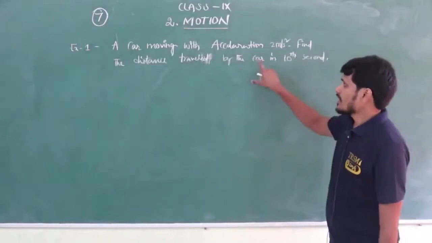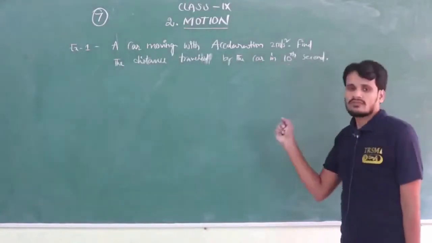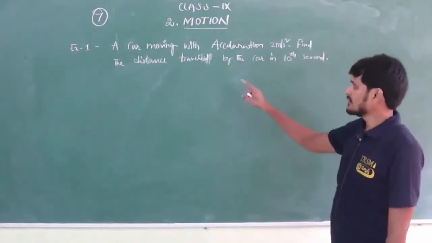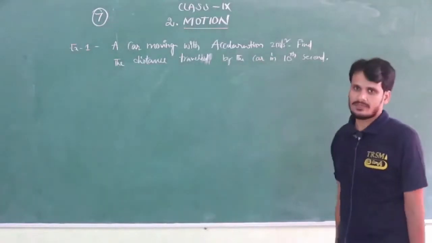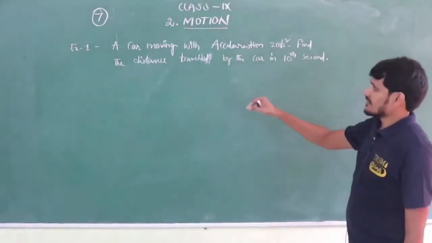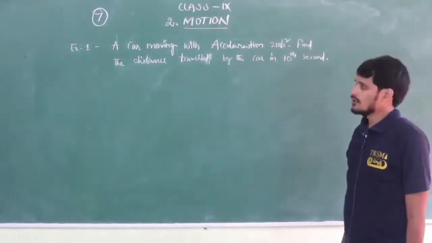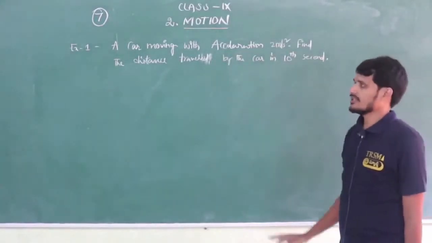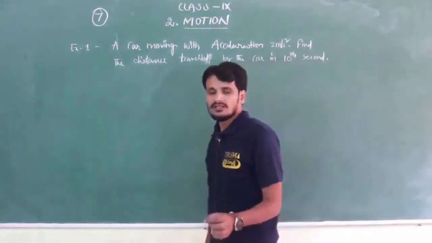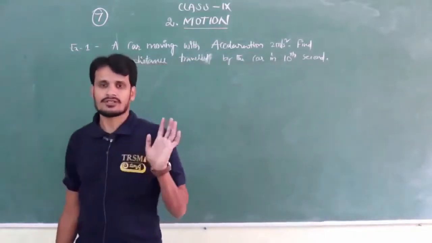So what is the question? A car is moving with 2 meters per second square acceleration and it covers some distance, and he is asking what is the distance covered in the 10th second.